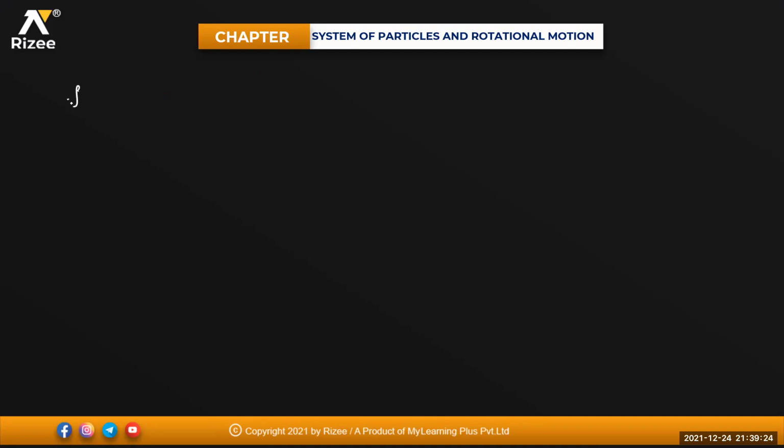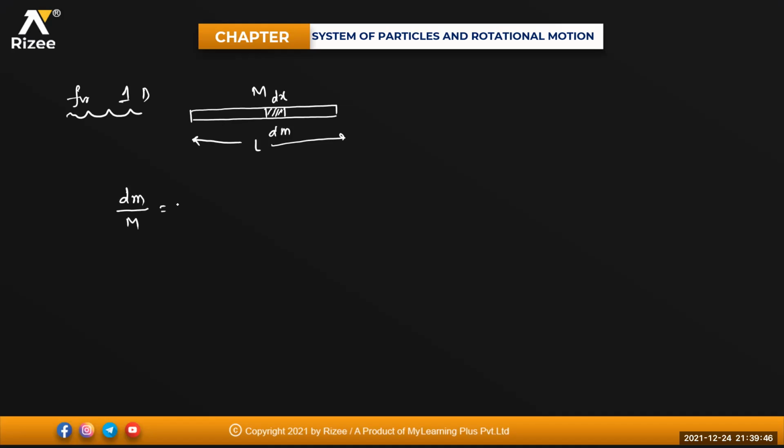Like say for one-dimensional bodies like a rod or linear wire, take one small element of this, that is nothing but dm. Total mass is capital M. Width of this is dx. Length of this is, say for example, L. So how do you write this? Cut mass by original mass equals cut length by original length. That means dm will be equal to M by L into dx. For one-dimension bodies, cut mass will be equal to M by L into dx.